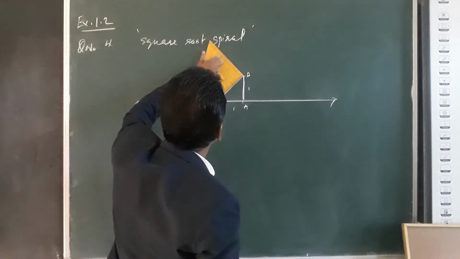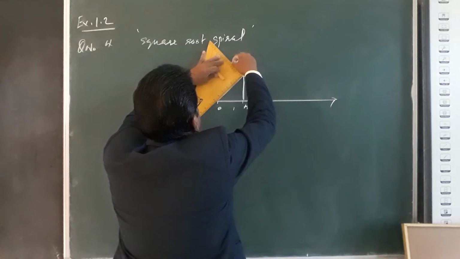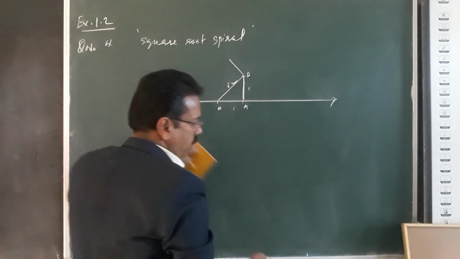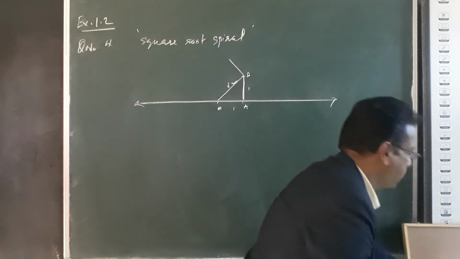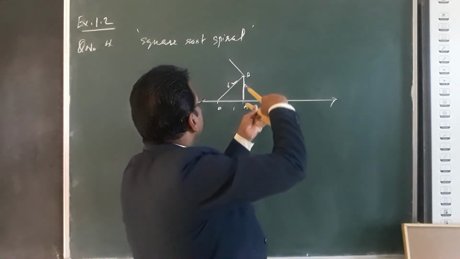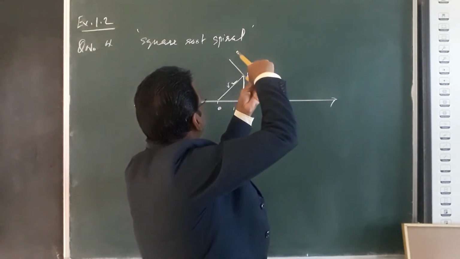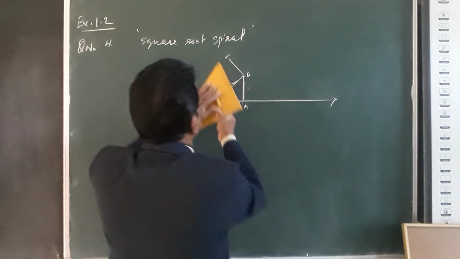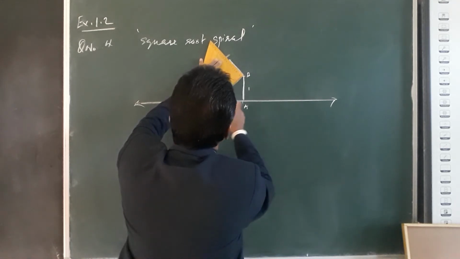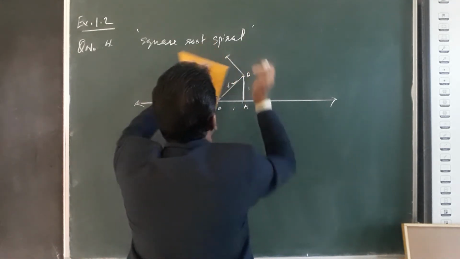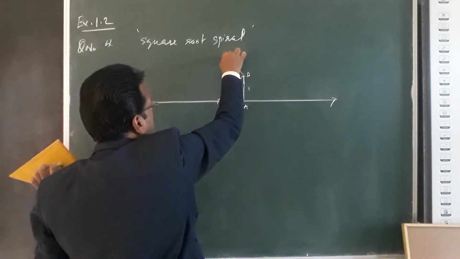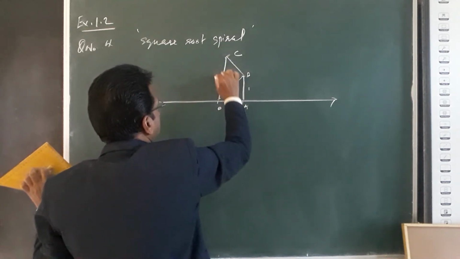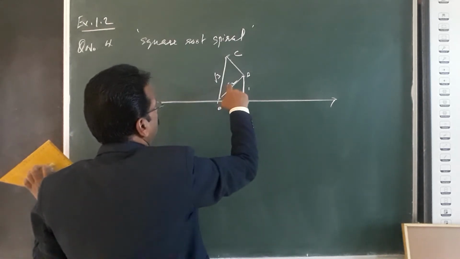Take your set square like this, draw 1 more unit. And then take 1 unit equal to 1 unit. Now join it. This is C. OC is root 3.